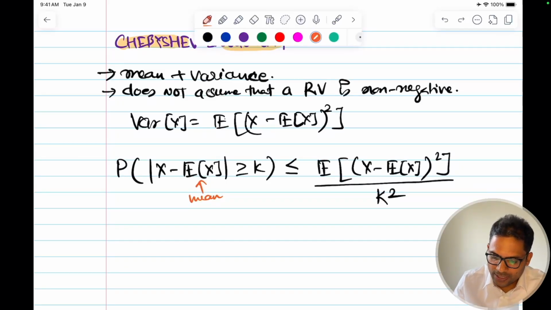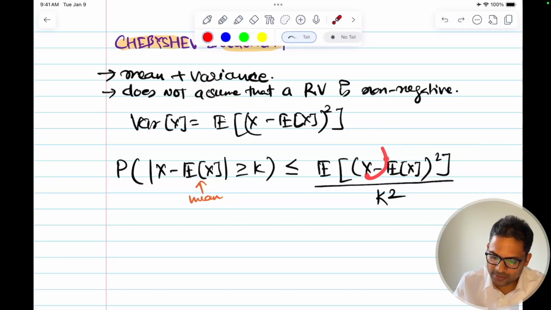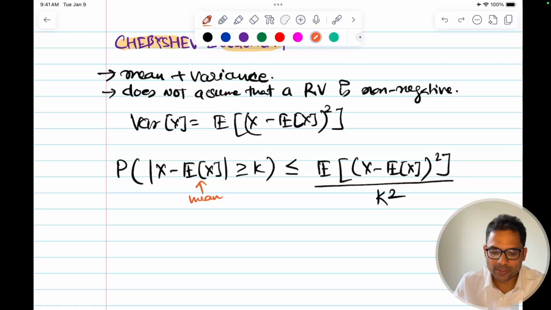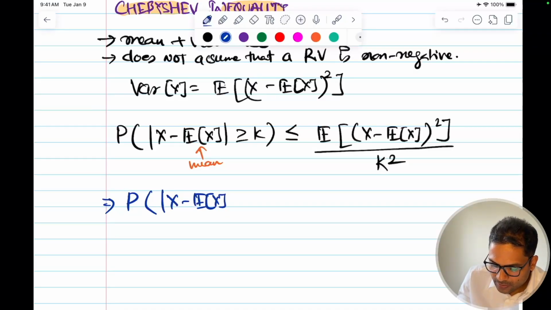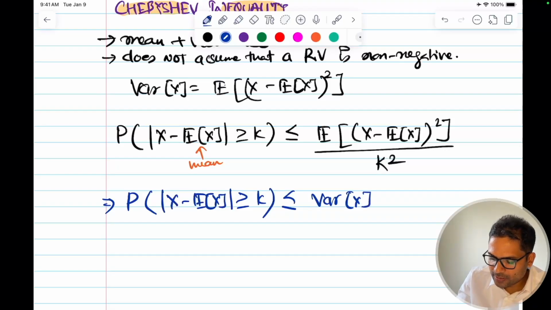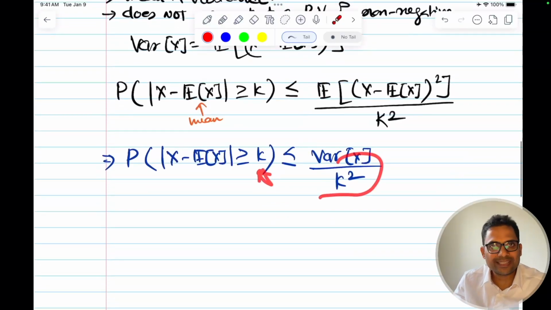Okay, and we know from here that this whole value is your variance, so we can simply replace it with variance. So we can rewrite this as: the probability of the distance from the mean being greater than or equal to some value k is less than or equal to the variance of x divided by k square. So the probability of a random variable's distance from the mean being greater than or equal to some value is less than or equal to its variance divided by that k square. This is how it is read.